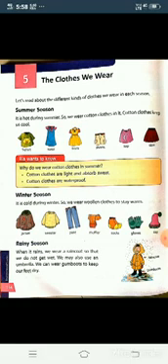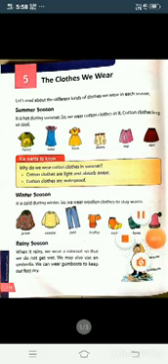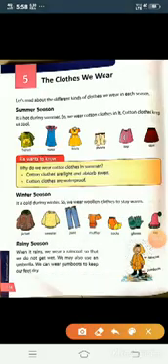Today we are going to learn about the clothes. Chapter number 5, the clothes we wear. See what is written here. The clothes we wear. In this lesson, we are going to learn about why we wear clothes.